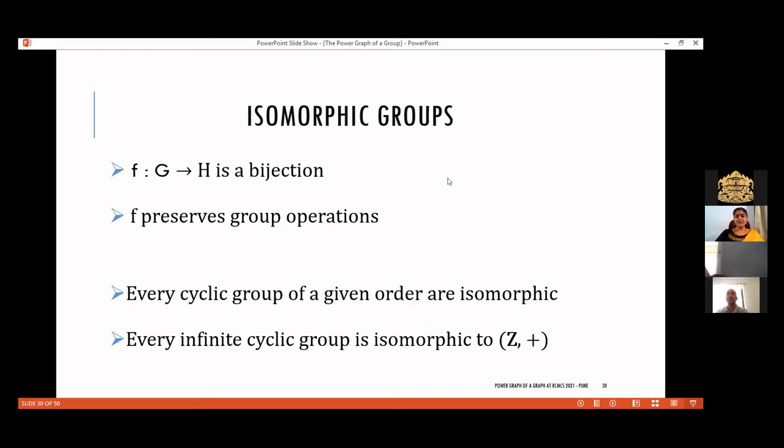Now, every cyclic group of a given order is isomorphic. That we know: there is only one cyclic group of order n up to isomorphism. And every infinite cyclic group is isomorphic to the group of integers under addition. These are all known facts. I just wrote that in the slide. That's it.